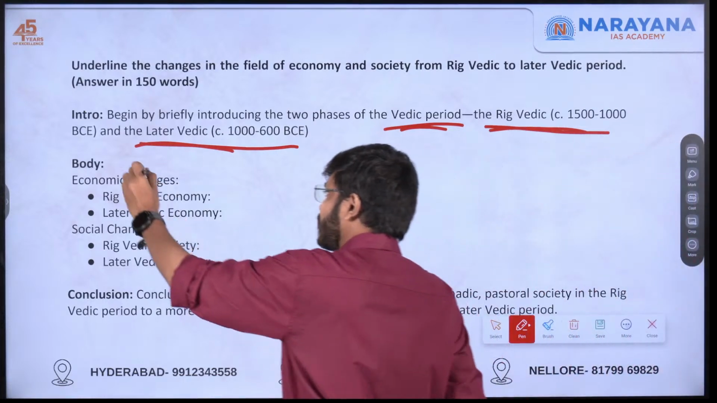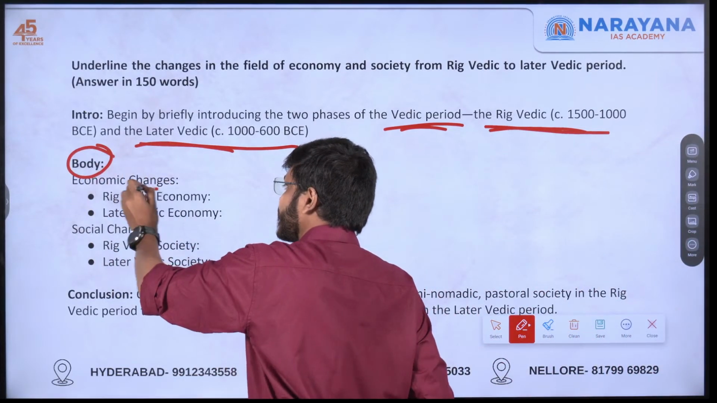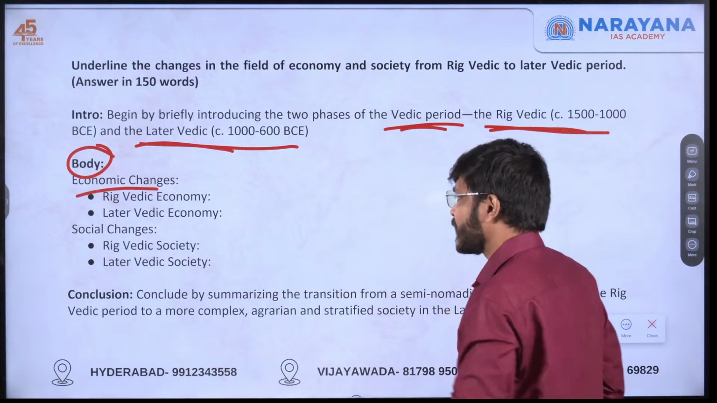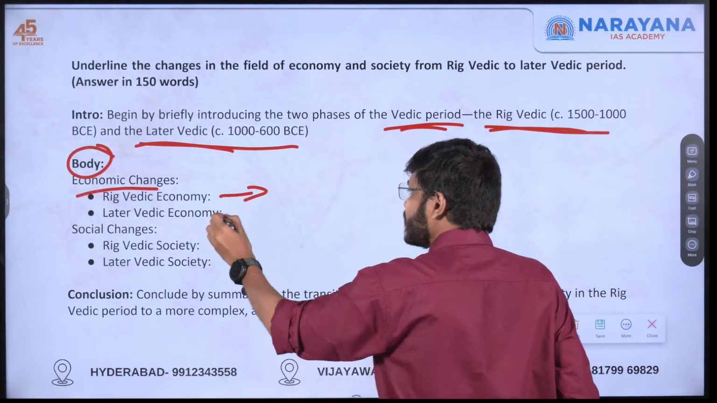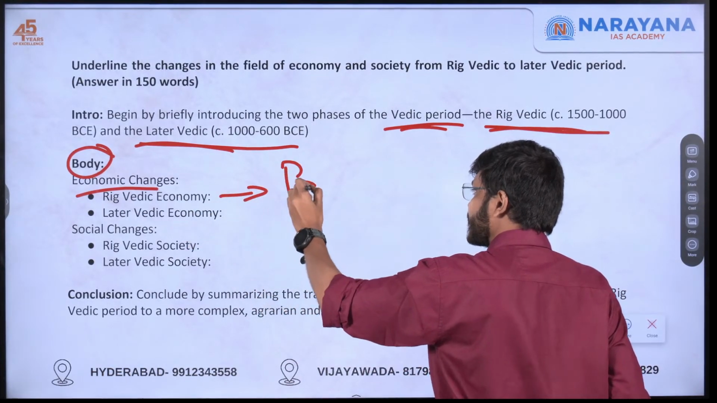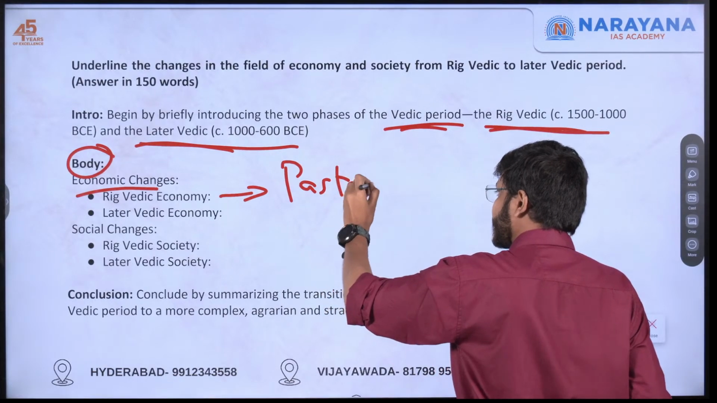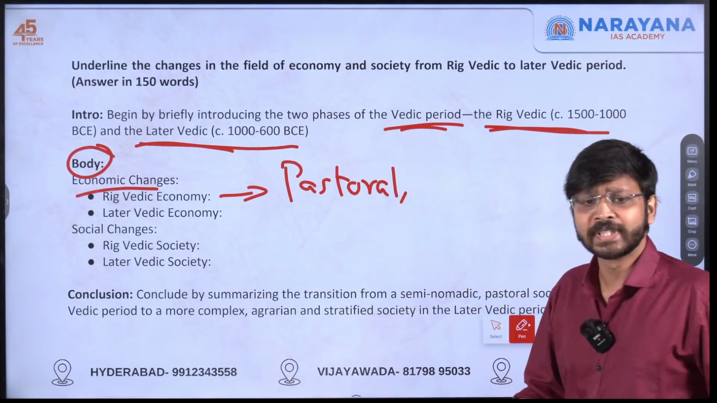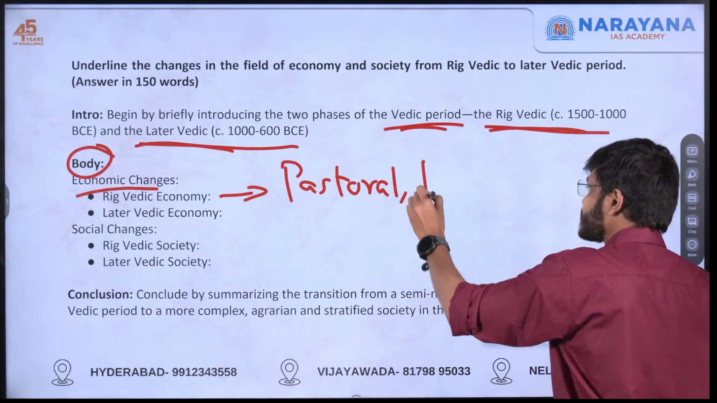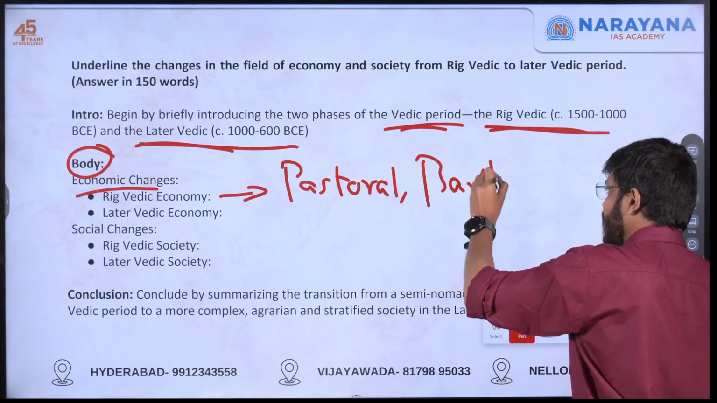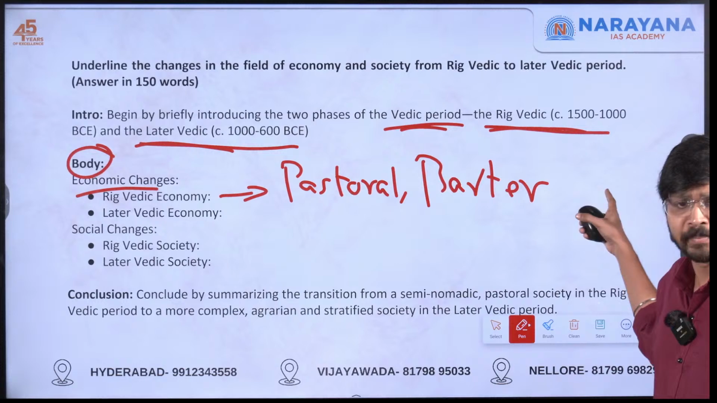And after that, in the body, economic changes. So what were the economic things which were there in the Rigvedic period? One is they were a pastoral society. Another one is mostly the transactions were happening in the barter system. Okay, like that you can expand based on this itself.